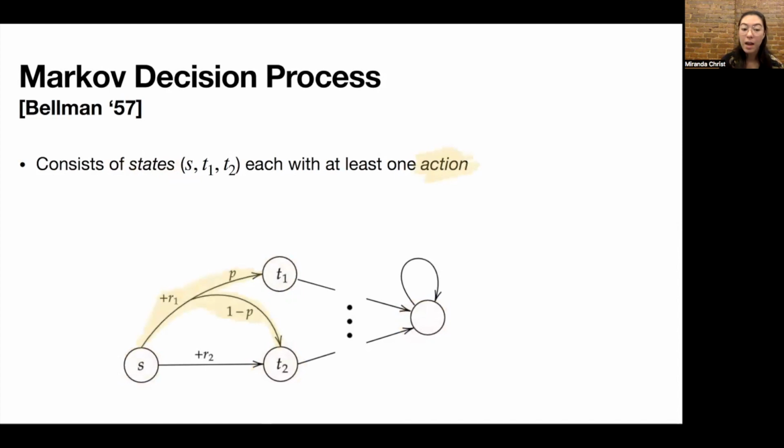Highlighted now is one of the actions from the state S. You can see that this action has reward R1. It goes to the state T1 with probability P, and it goes to the state T2 with the remaining probability 1 minus P. This other action from S goes to T2, collecting reward R2, and it goes to T2 with probability 1.